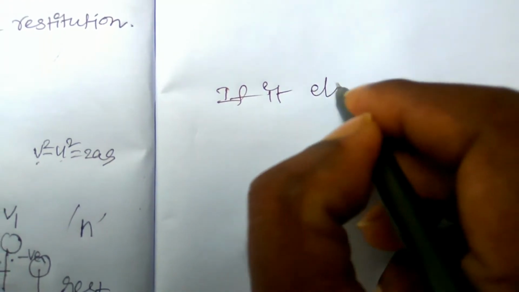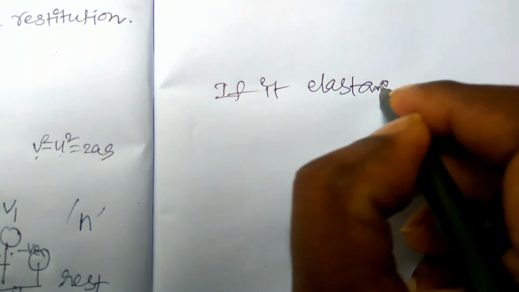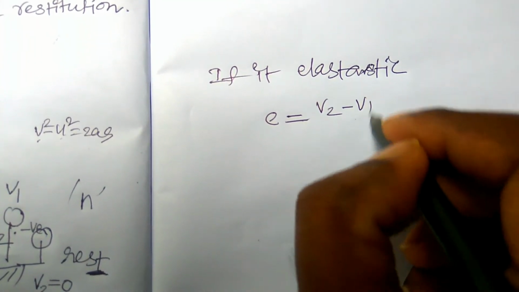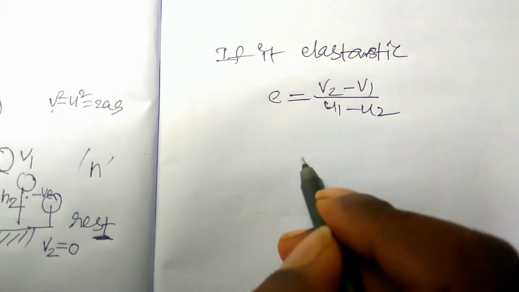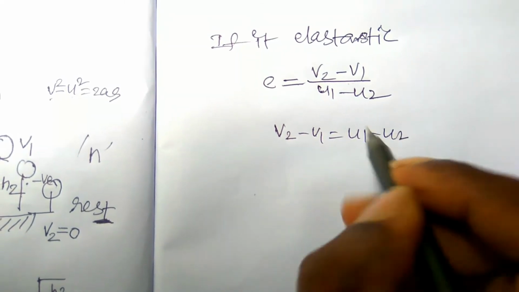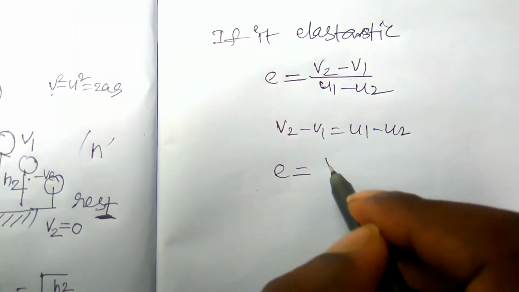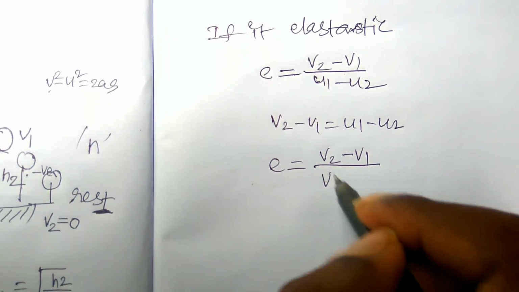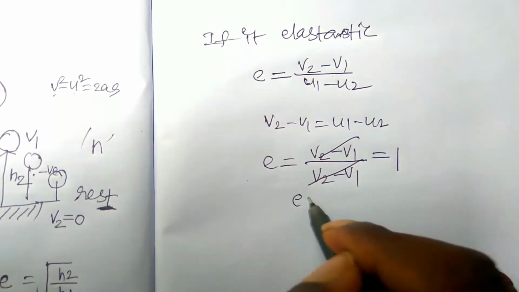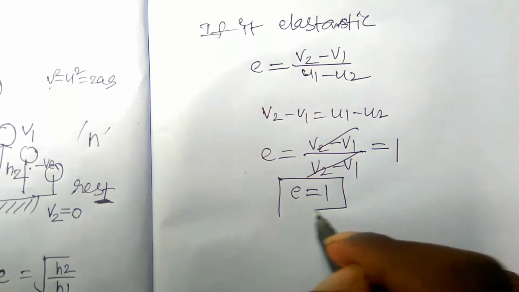This value is always between 0 and 1. If it is elastic collision, then e is equal to v2 minus v1 by, in elastic collision v2 minus v1 is equal to u1 minus u2. Hence we can write that e is equal to v2 minus v1 by v2 minus v1. Both are cancelled out and the remaining is 1. So e is equal to 1 for the elastic collision.